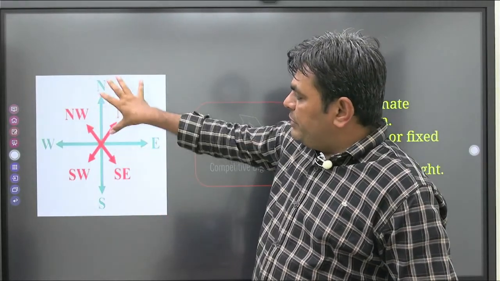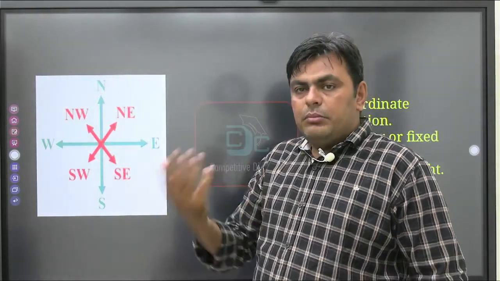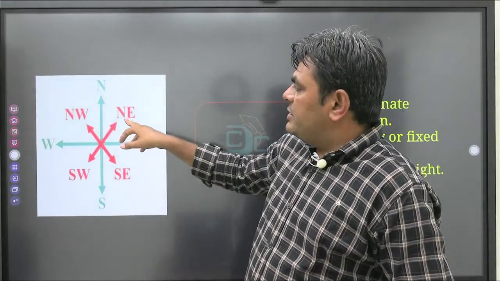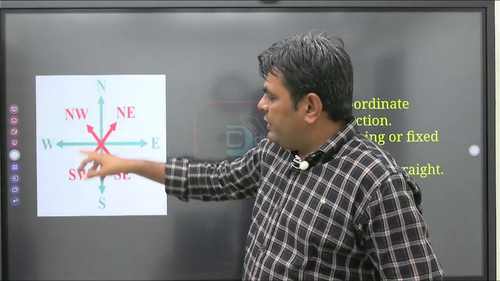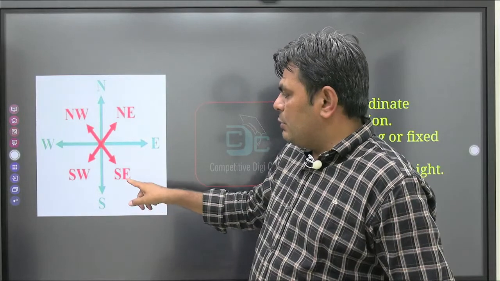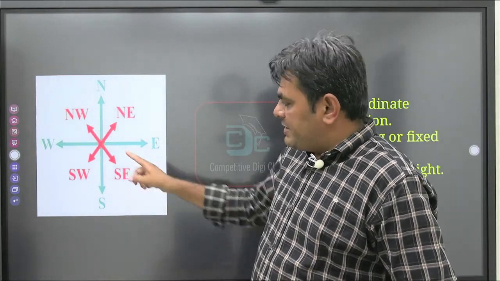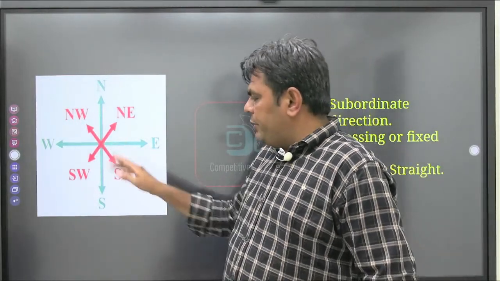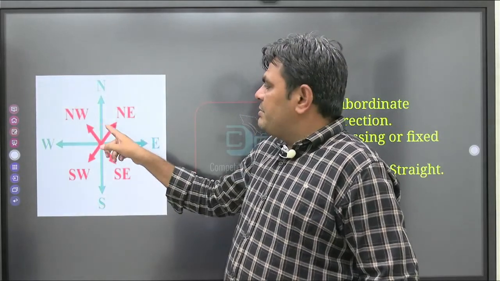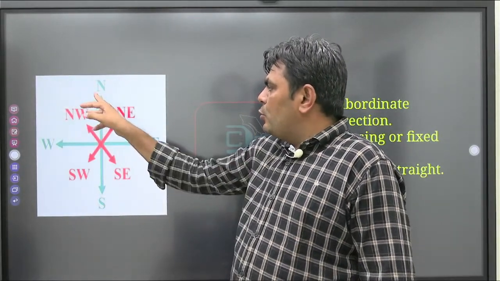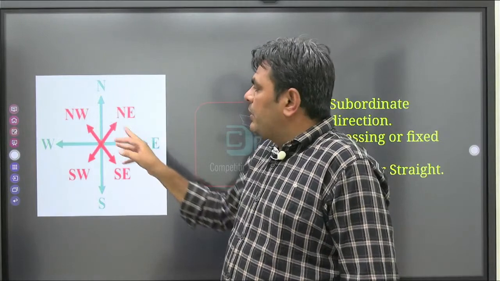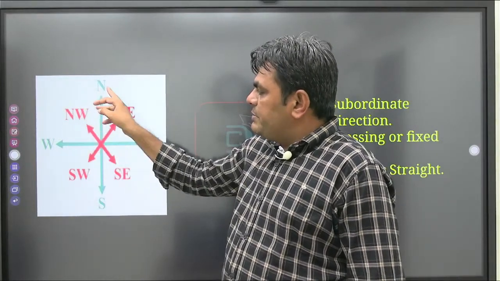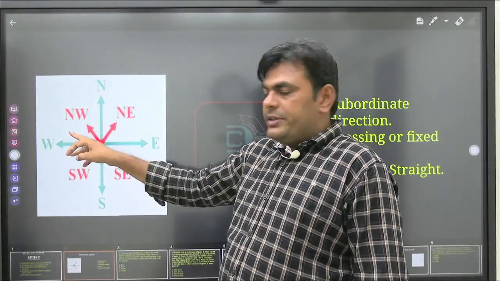Apart from these four directions, there are four more directions, called northeast, northwest, southwest and southeast. Southeast means the exact middle location between south and east. Similarly, northeast is between the north direction as well as the east direction, and northwest is between north as well as west direction.